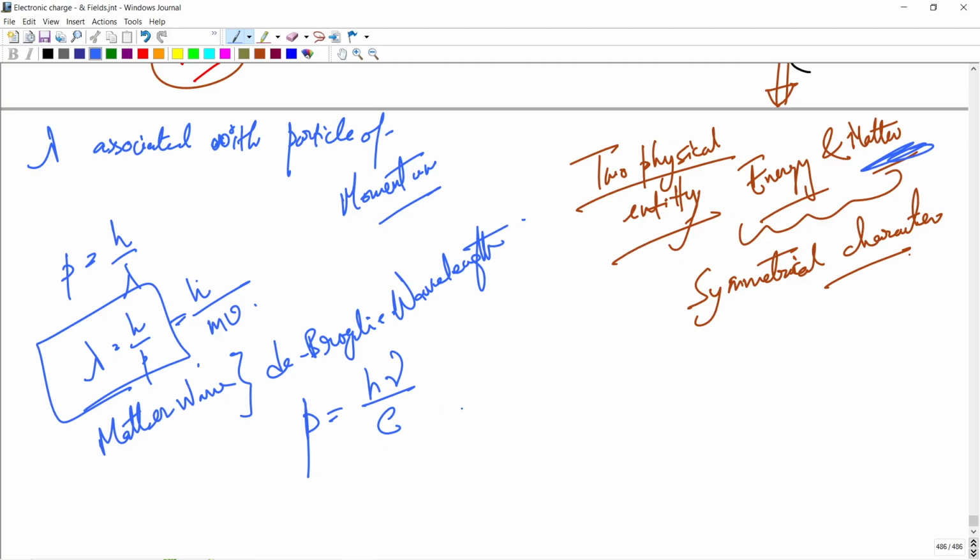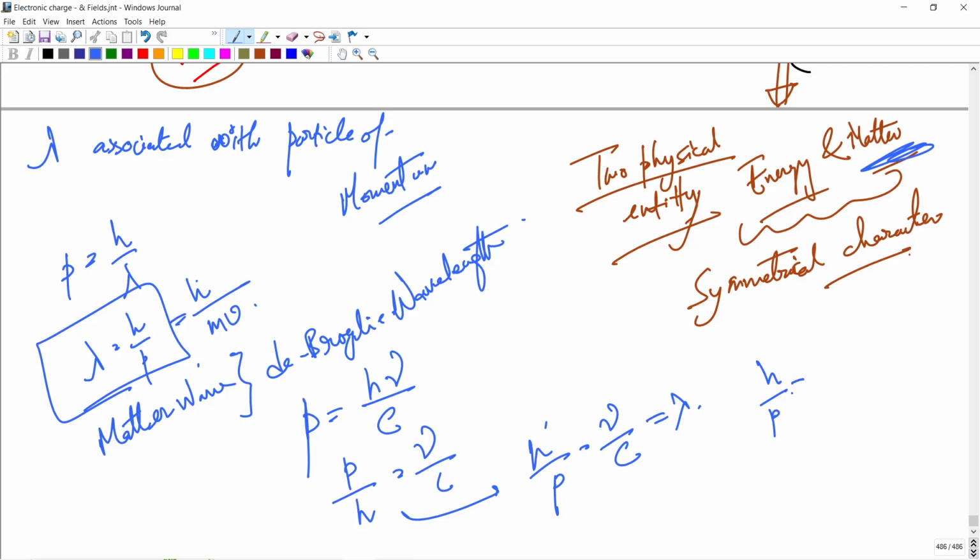So P by h equals nu by c. If I invert that, h by P equals c by nu, and c by nu equals lambda. So h by P equals lambda. We proved the de Broglie relation for wavelength from that concept. The de Broglie wavelength of a photon is equal to the wavelength of the electromagnetic radiation.